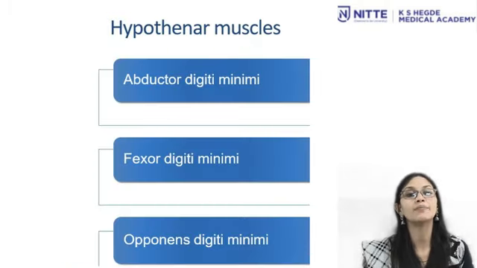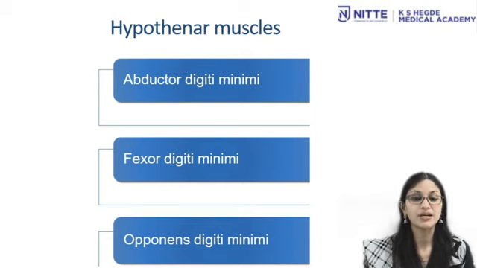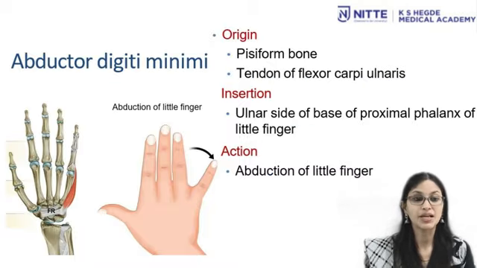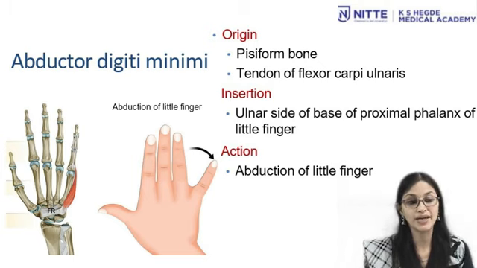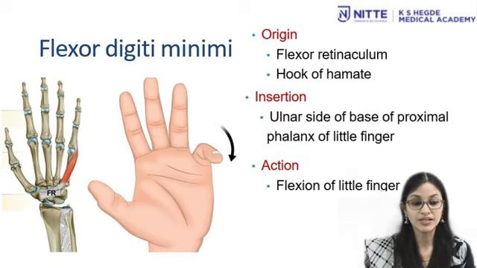Next, talking about the hypothenar muscles, there are three again, that is abductor digiti minimi, flexor digiti minimi and opponens digiti minimi. The abductor digiti minimi muscle takes its origin from pisiform and tendon of flexor carpi ulnaris, and the insertion is the ulnar side of base of proximal phalanx of little finger. Action is abduction of the little finger.